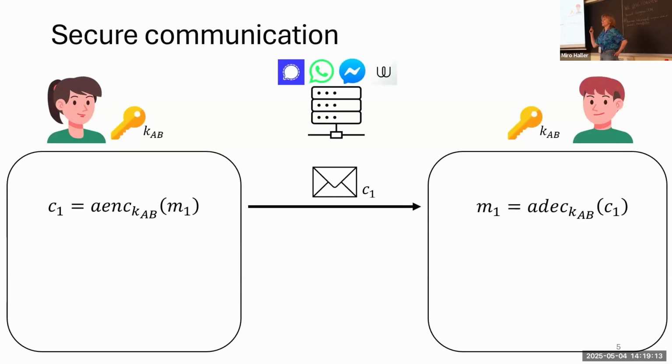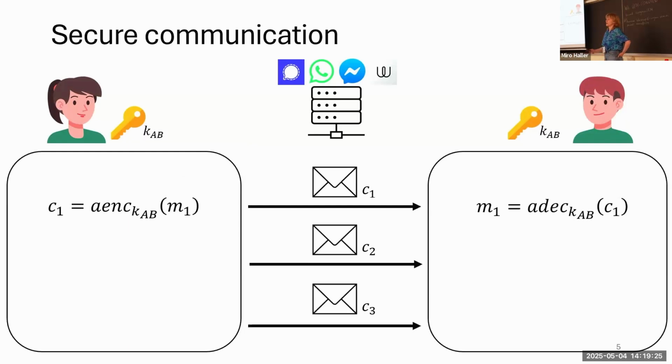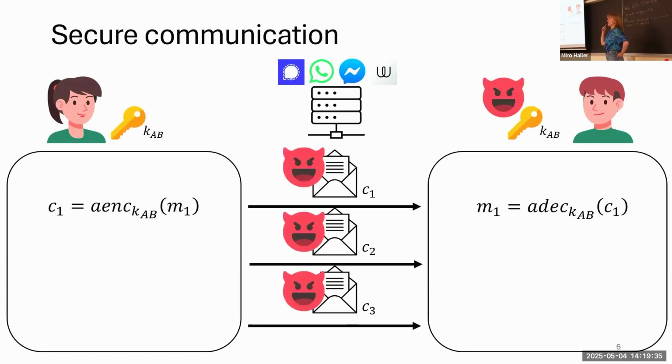So again, when Alice and Bob want to communicate, they share some key. Alice uses this key to encrypt her message and sends it over to Bob, who can then decrypt it. She does this for all her messages. But now the problem with this is, if there's only one shared key, then as soon as an adversary exposes this key, the adversary can read all the messages, all future and all past messages.